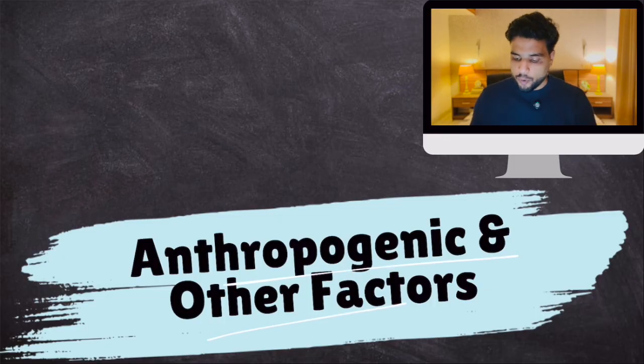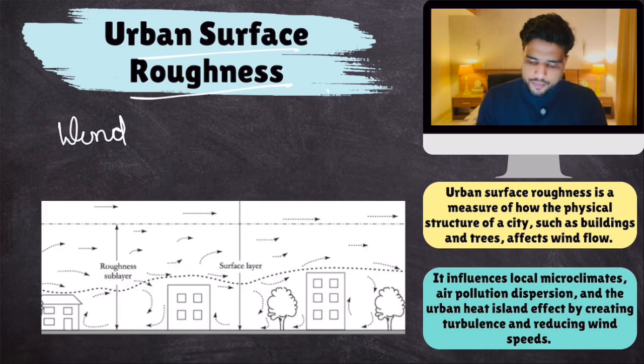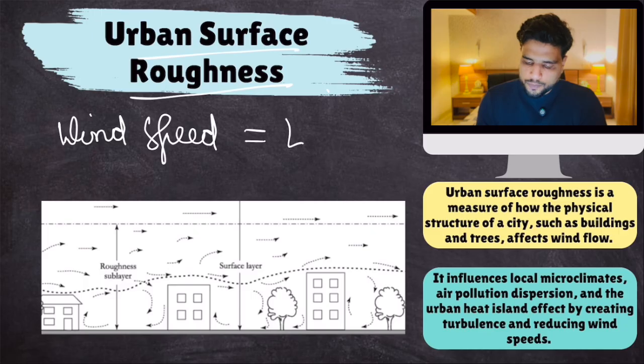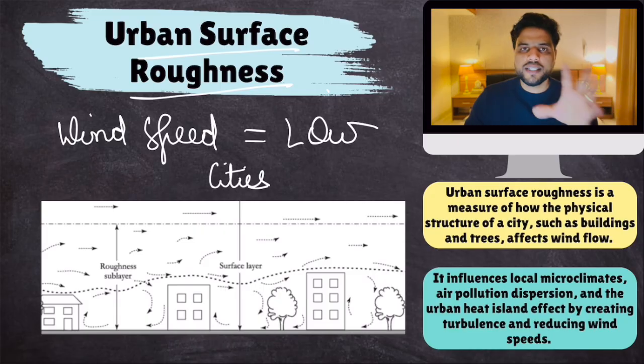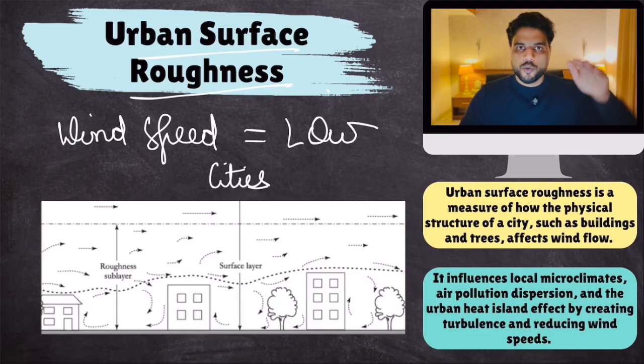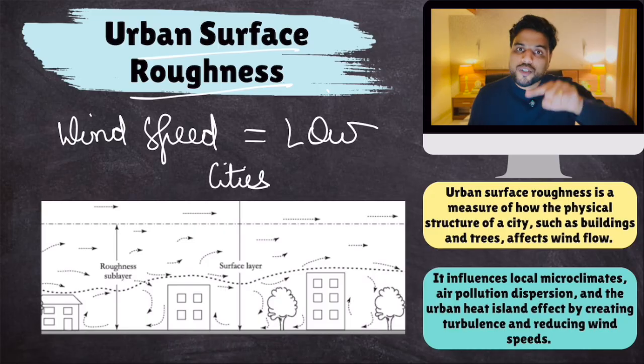So number one is very important for us to understand, is known as urban surface roughness. Remember this thing. Well, already wind speed is very low. Okay, wind speed is very low, but still it has some speed. That speed is also disrupted by the cities, because cities have tall buildings and all these things. These tall buildings provide ground friction. So when air is running parallel to the ground, it gets disrupted by these tall buildings, right? So the ground provides friction to the air, reducing its speed. So it further slows down the speed.